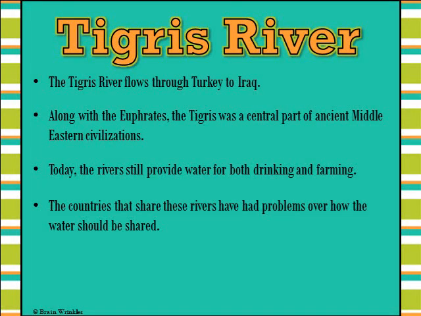Tigris River. The Tigris flows through Turkey to Iraq. Along with the Euphrates, the Tigris was a central part of ancient Middle Eastern civilizations. Today, the rivers still provide water for both drinking and farming. The countries that share these rivers have had problems over how the water should be shared. Next slide.